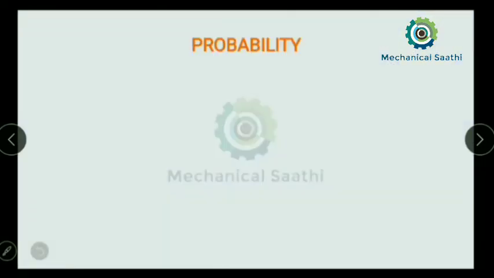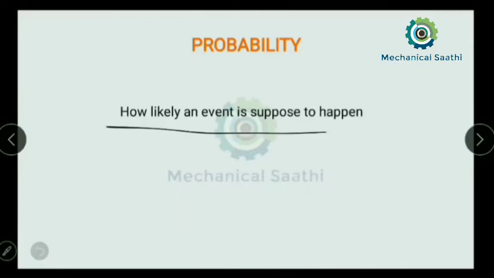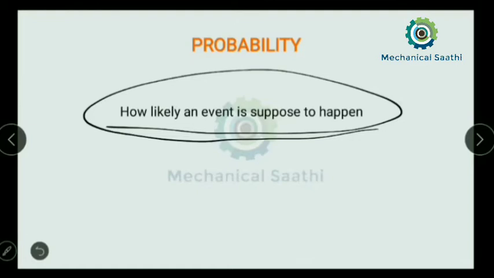So first of all, what is probability? Probability means basically how likely an event is to happen. What is the chance of an event happening is known as probability, and we need to find out that chance.